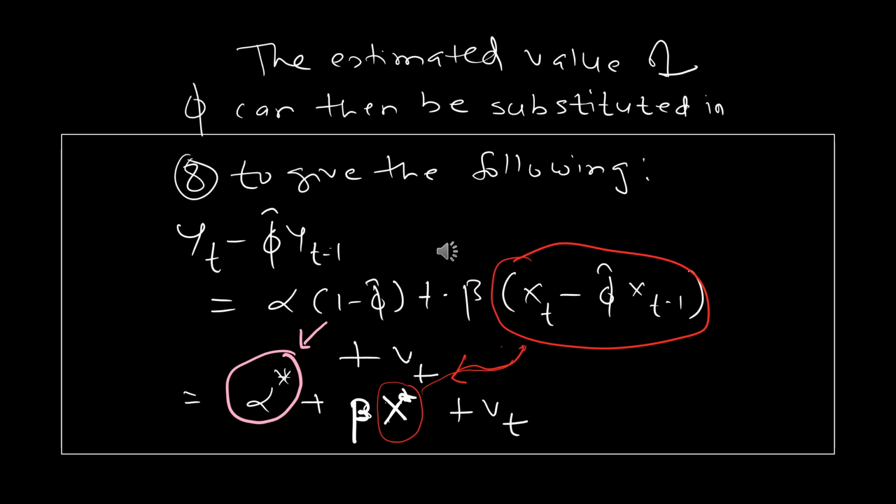So the idea is to estimate the value of phi and then substitute it into equation 8. So instead of yt minus phi yt minus 1, we have yt minus phi hat yt minus 1. Instead of alpha into 1 minus phi, you have alpha into 1 minus phi hat, and so on. So you replace the unknown phi with an estimated phi hat.